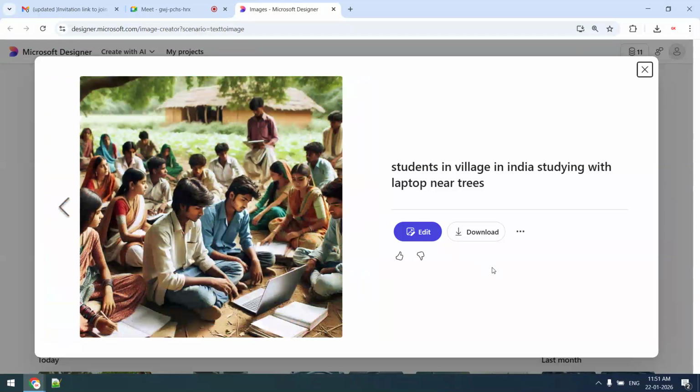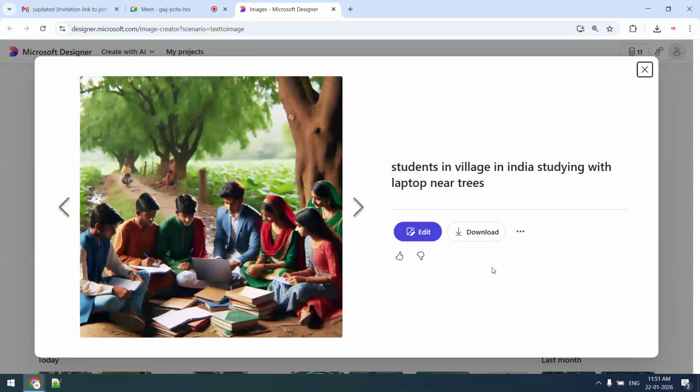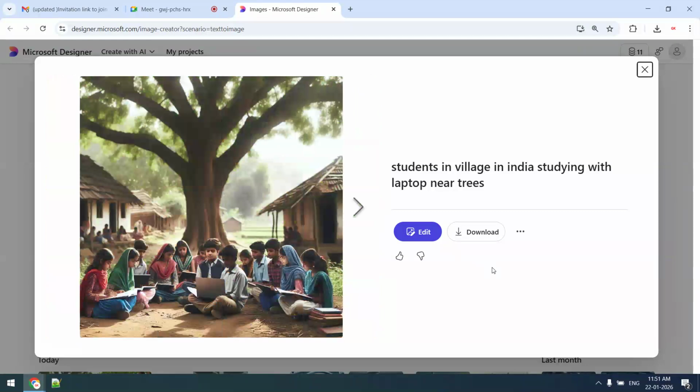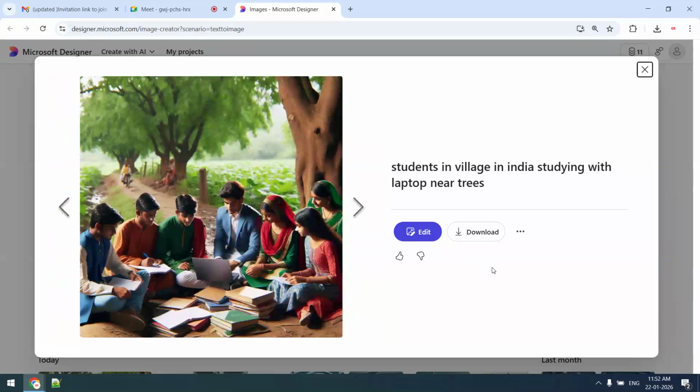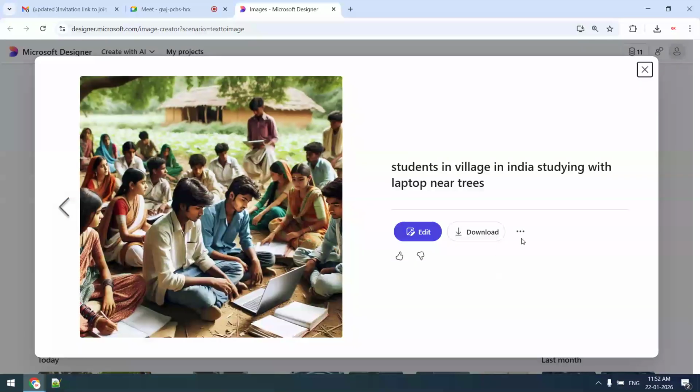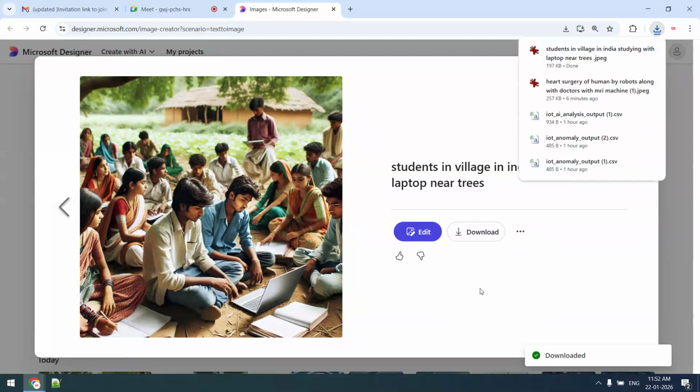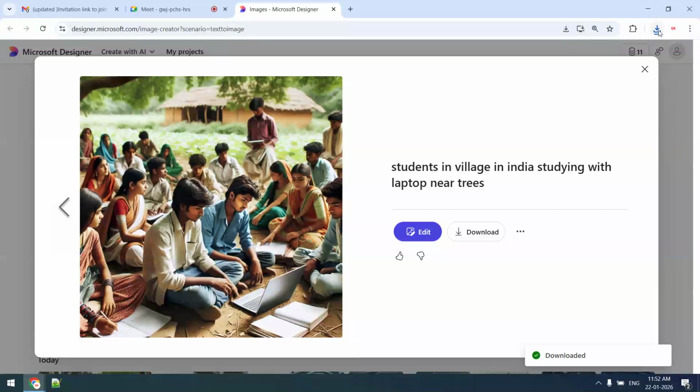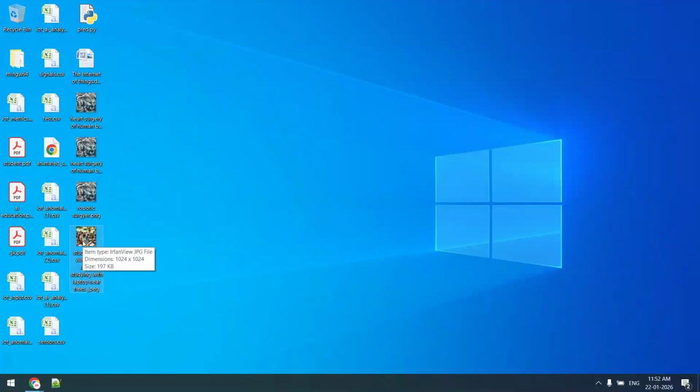Okay, so these images are fine, but whether these particular diagrams or files can be caught as AI plagiarized or not, we will see it. For example, this image I want to download in my system. Okay, so we should use AI, but ethically, responsibly. You can see down, it is downloaded. So on desktop, this one is the file.